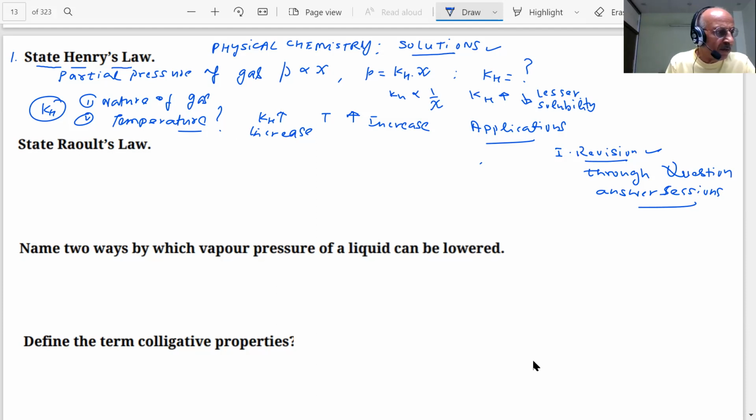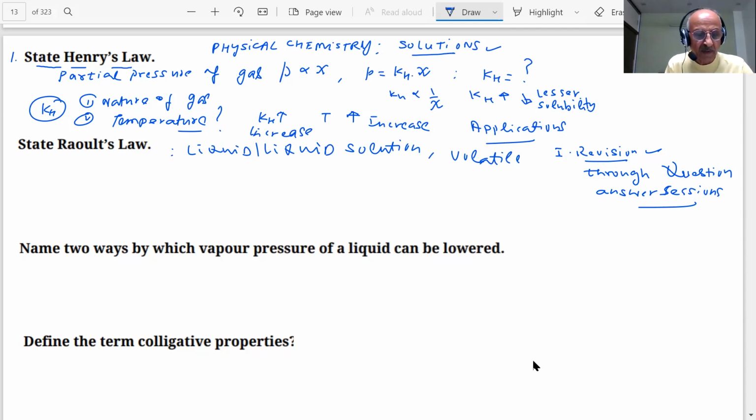Next, coming to the important law, students: state and explain Raoult's law. What is Raoult's law? Raoult's law was given for what type of systems? Raoult's law is for a solution of volatile liquids. Yes, sir. Both are volatile, which means both will form vapors. Both will have vapor solution.